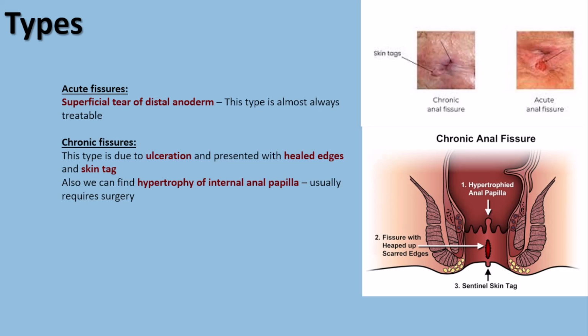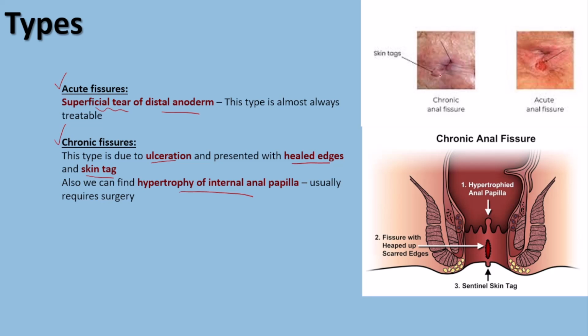So another point about anal fissure is that we can have two types of anal fissure. We can have acute anal fissure, which is due to superficial tear of the distal anoderm, and this is usually treatable with medical therapy, and this responds to therapy very well. We can also have chronic anal fissure, and this is due to ulceration of anal fissure, which is usually presented with healed edges, and a skin tag can also be seen in this group of patients, and also hypertrophy of internal anal papilla is also possible, which is an indication for the surgery.